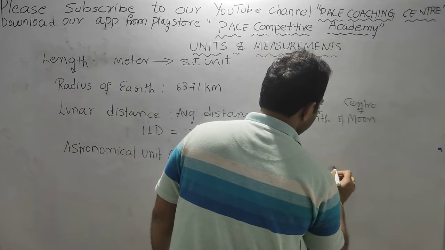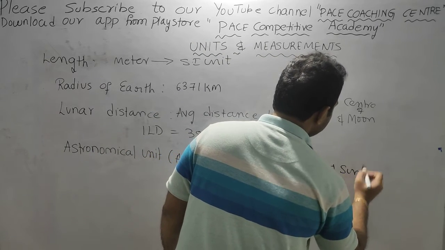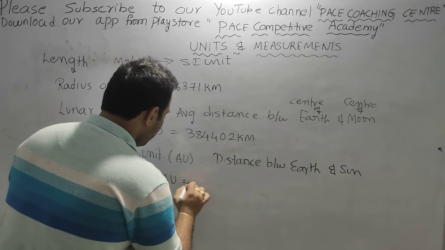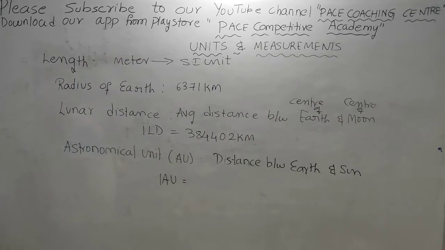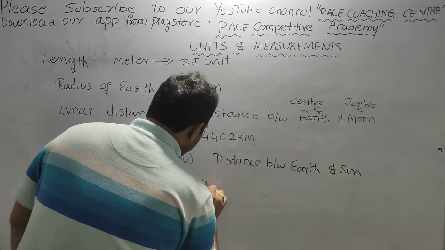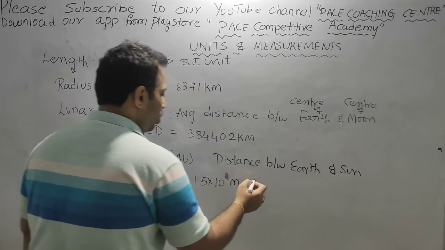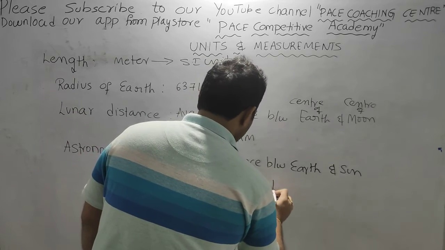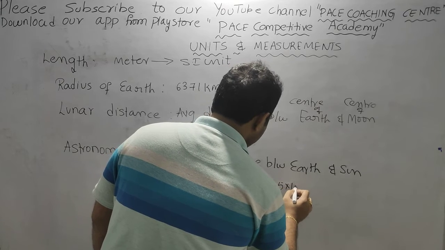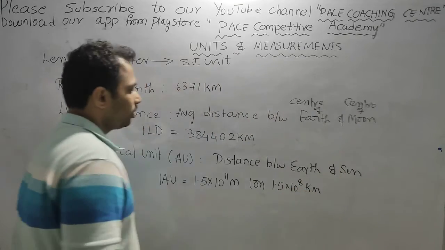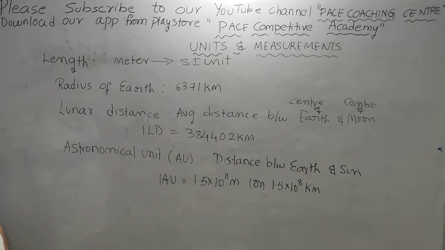One astronomical unit is equal to 1.5 into 10 to the power of 11 meters, or 1.5 into 10 to the power of 8 kilometer. So this is astronomical unit.